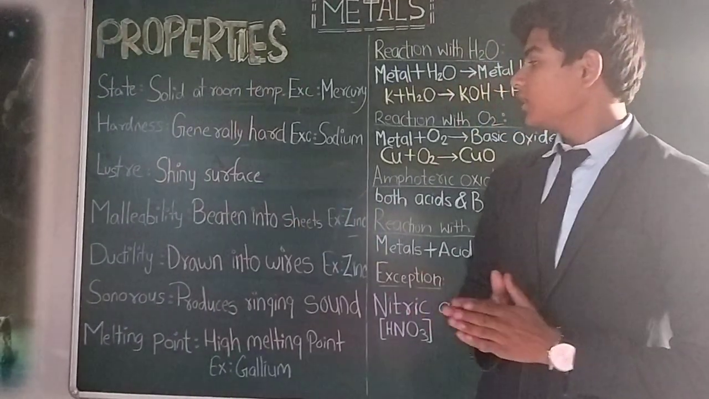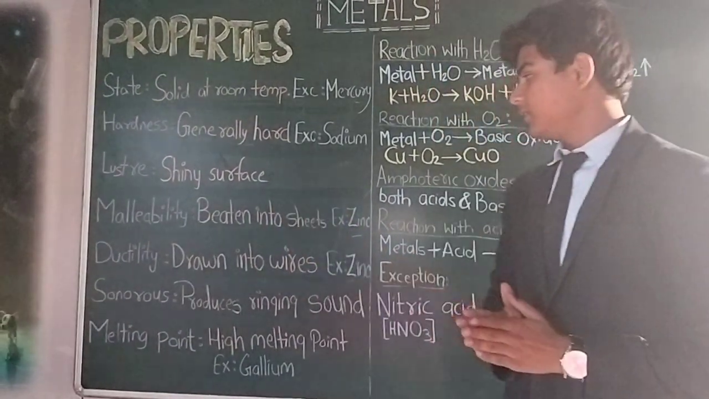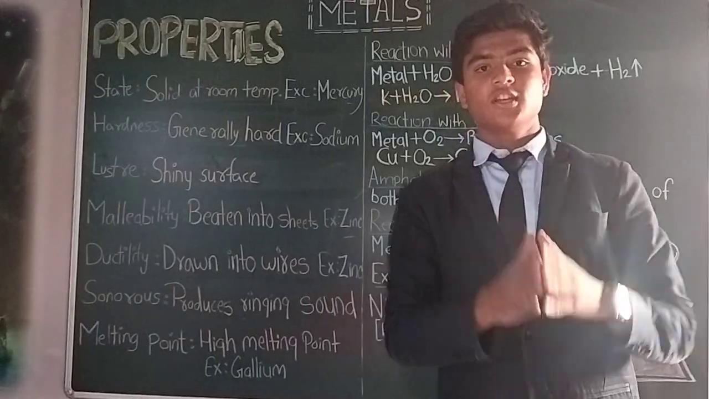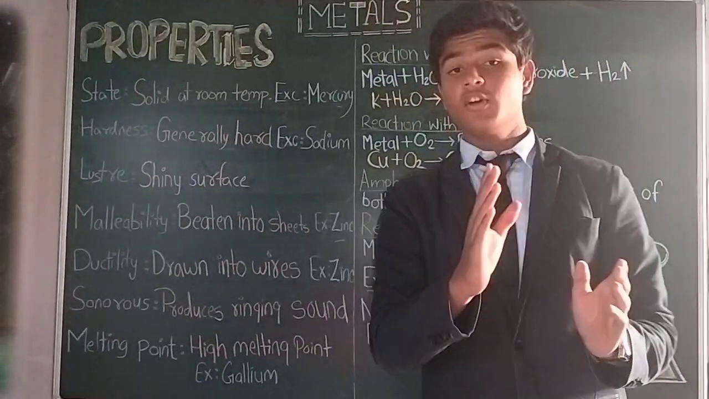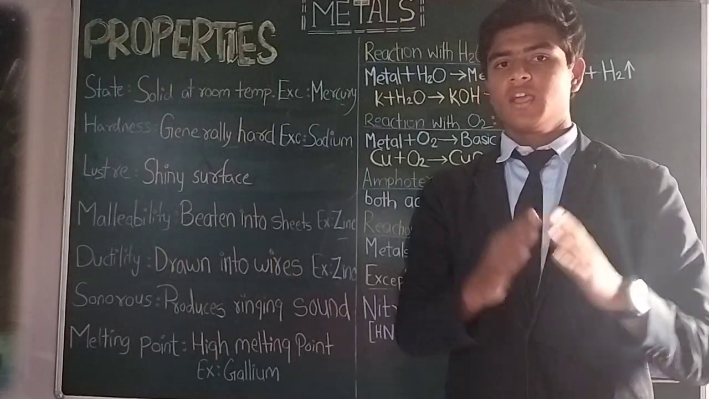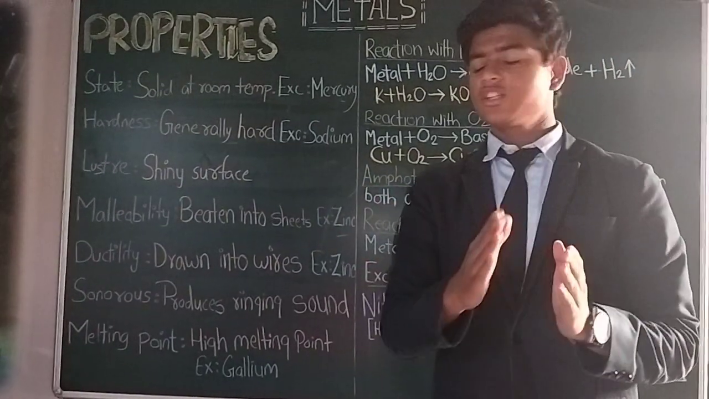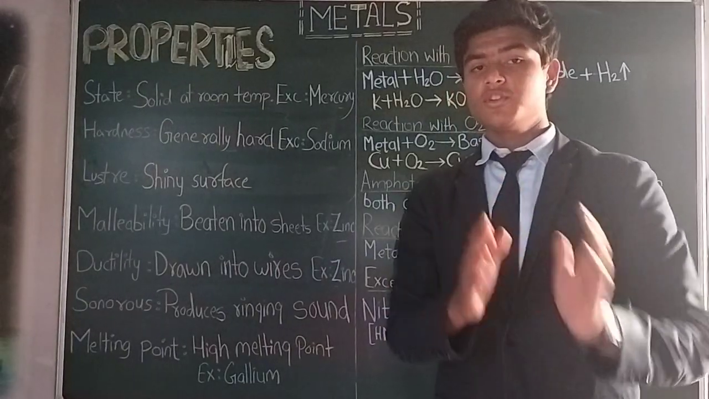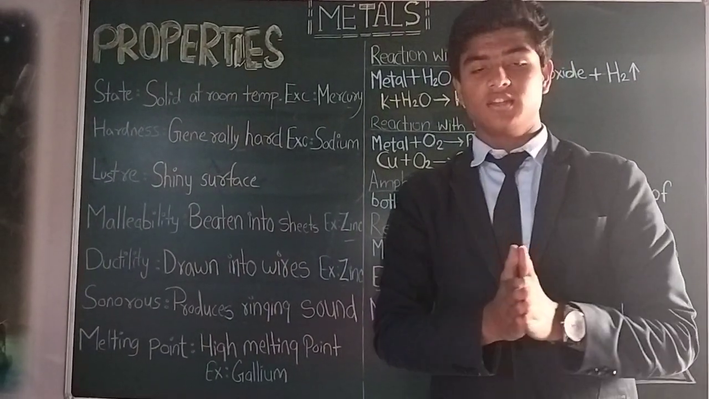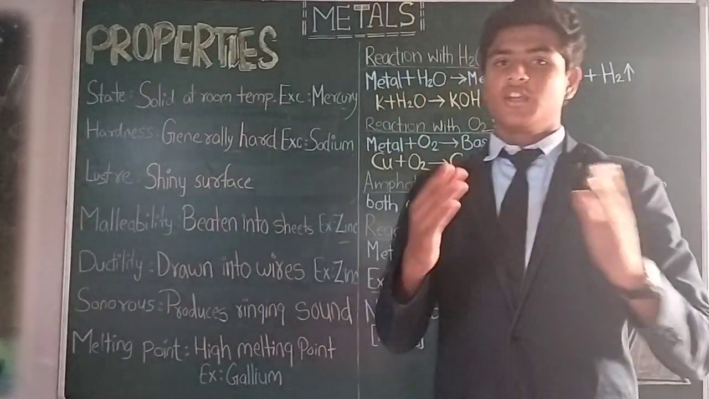The next property of metals is malleability. Malleability is the property of metals due to which they can be beaten into sheets. For example, silver. Silver is the most malleable metal. But here is the exception. The exception to this property is zinc. Zinc is an exception to this property because it is brittle in nature. That's why it cannot be turned into sheets.